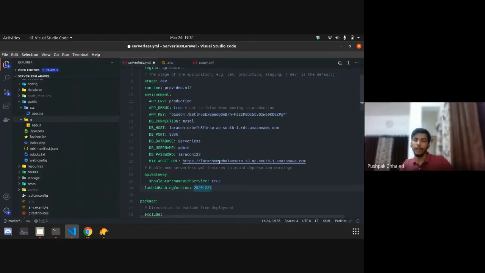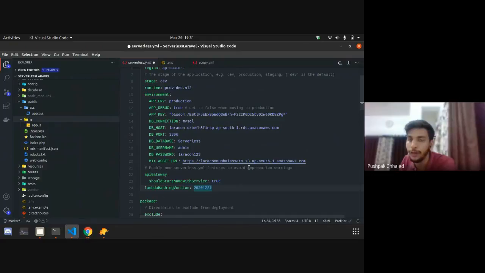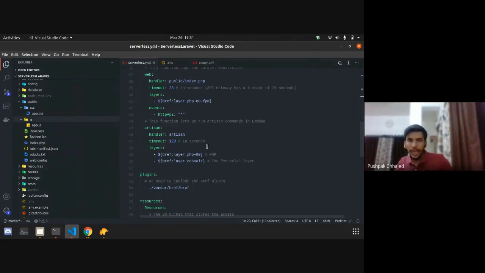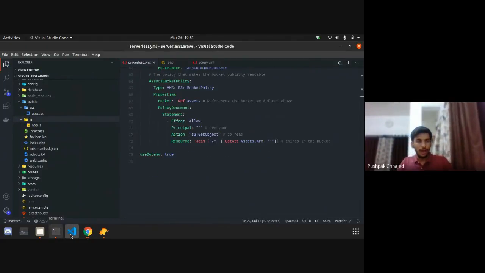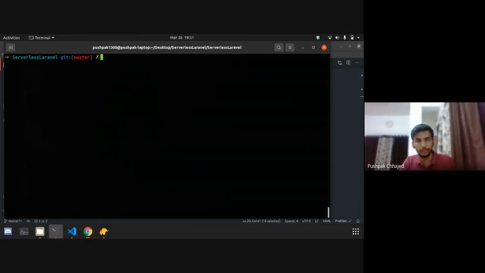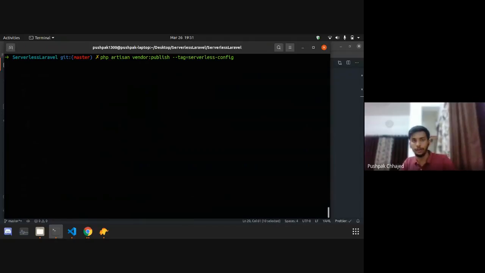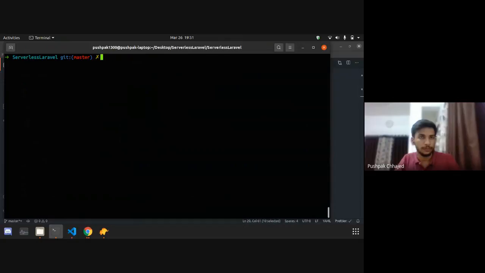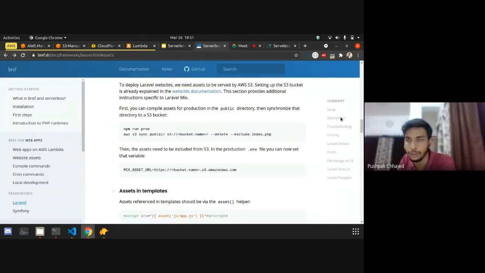So just change the bucket, and the bucket URL should be the base URL of that bucket: Laracon Mumbai assets, s3, our region, and .amazonaws.com. I will save this file, and first I need to sync with the bucket, but don't sync with the bucket now. We will sync it after the deployment, and I will show what error they are getting. After that, we will follow the documentation only. So we will go to the deployment section.